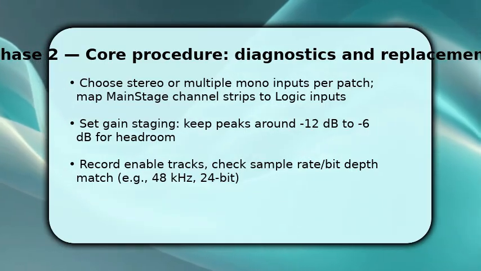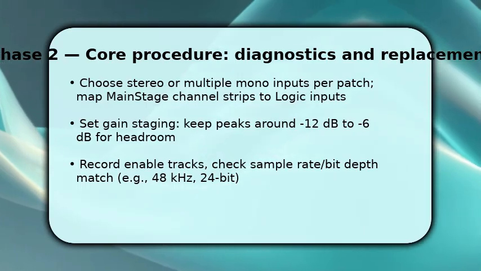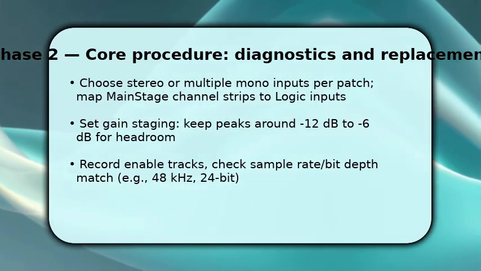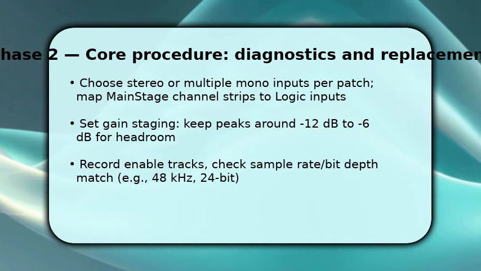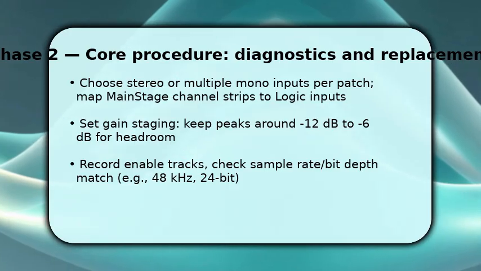Set gain staging by trimming Mainstage and Logic faders so peaks sit near -12 to -6 dB. This gives headroom for plugins and mastering. Make sure sample rate and bit depth match across apps, for example 48 kHz and 24-bit.